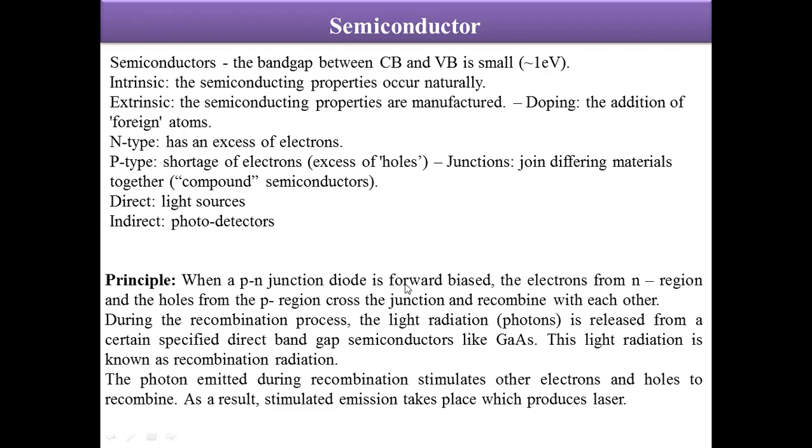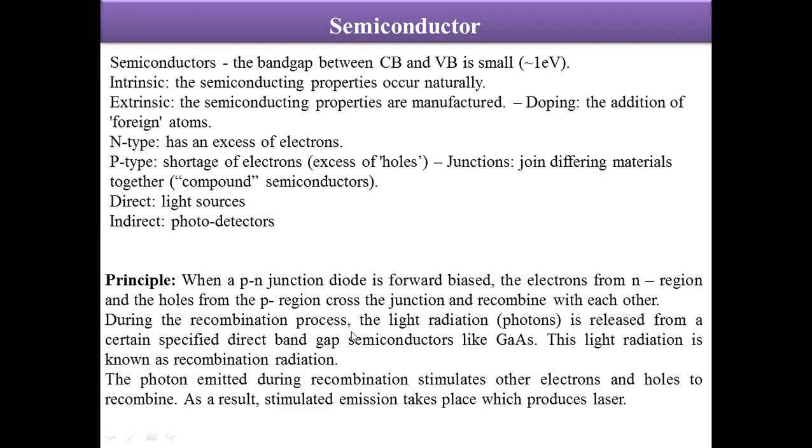So both of these get repelled and move towards the depletion region. The more they move toward the depletion region, the more chance there is for them to recombine within the depletion region. So when a p-n junction diode is forward biased, the electrons from the n region and holes from the p region cross the junction and recombine with each other within the depletion region.